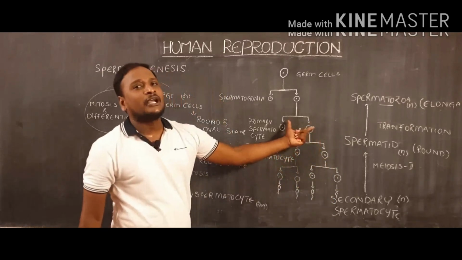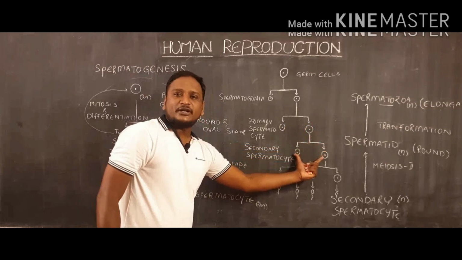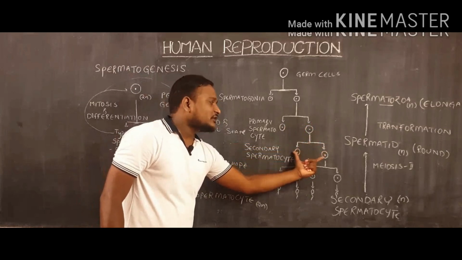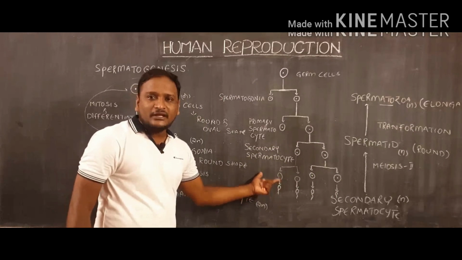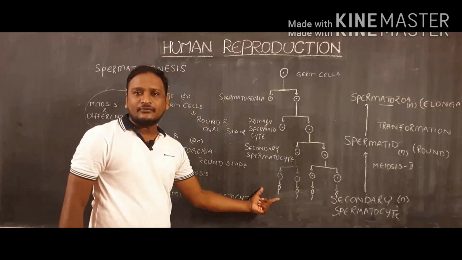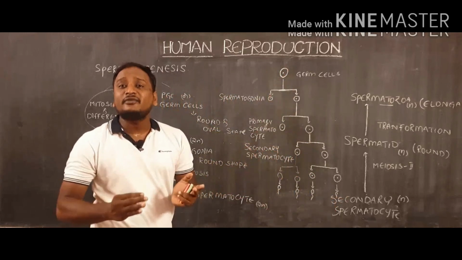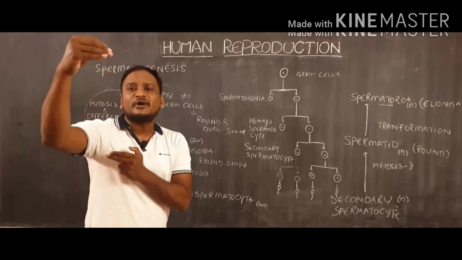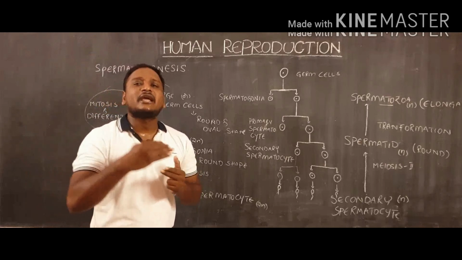But from one primary spermatocyte, there will be total 2 secondary spermatocytes. From the 2 secondary spermatocytes, total 4 spermatids will be formed. That 4 spermatids will change into 4 sperm cells. Likewise, this schematic representation will be helpful to identify how many cells will be formed from one primary spermatocyte or one secondary spermatocyte, so that we can calculate.